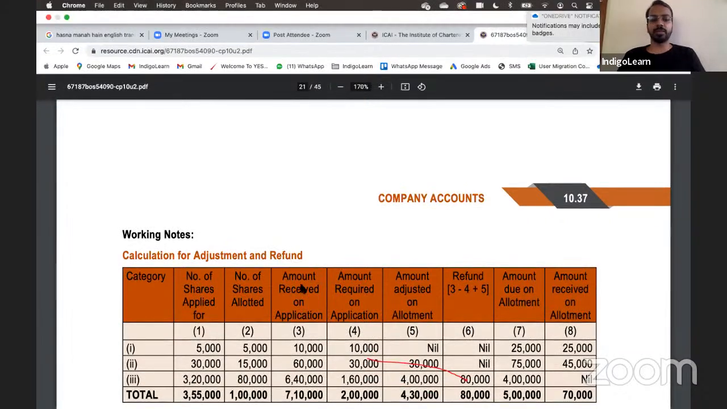So just give me a moment. Let me pull out the mock test paper that Sugam was referring to. Then we'll solve that as well.